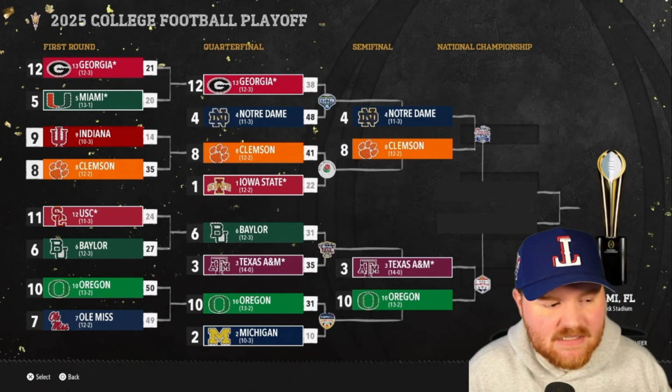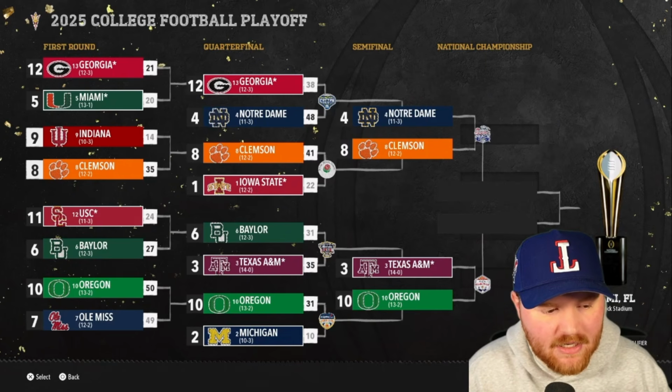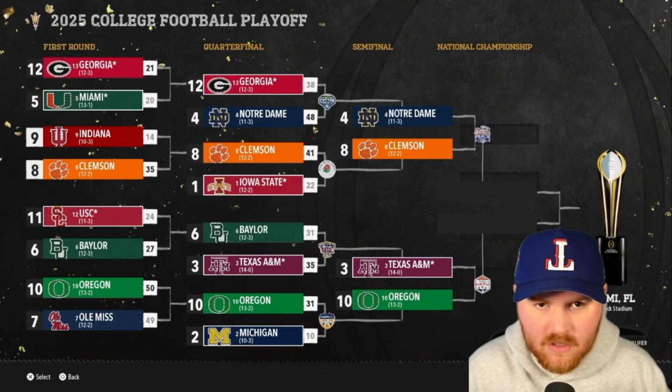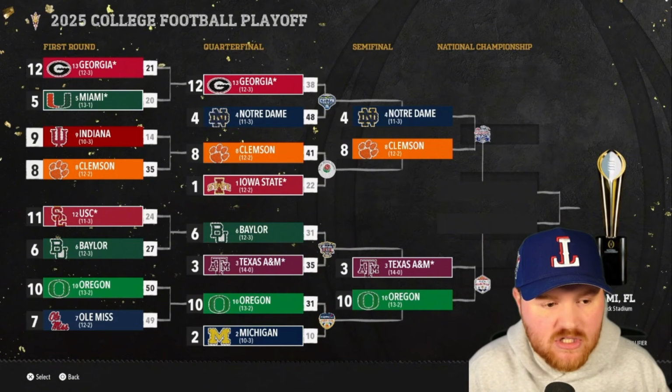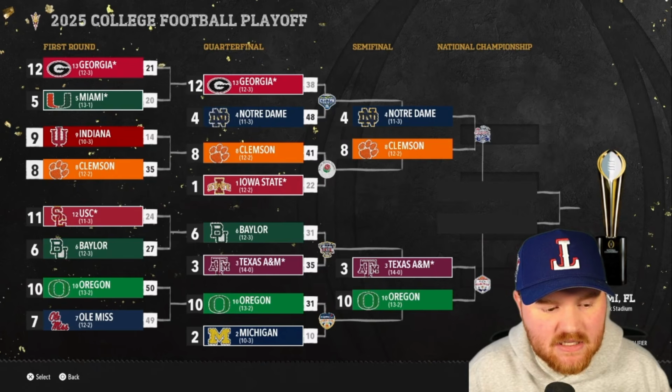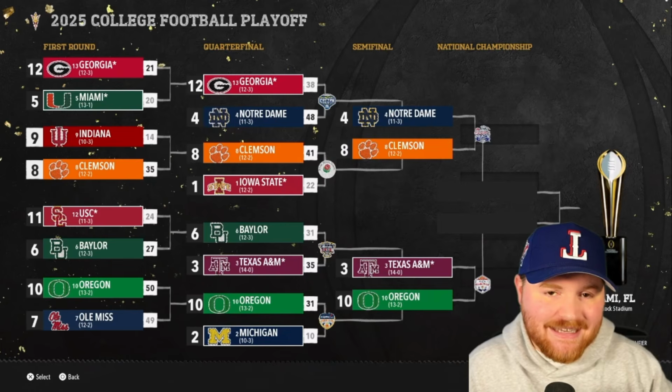A&M keeps their undefeated season alive. They win the old school Big 12 matchup, 35-31 over Baylor in the Sugar Bowl. A&M will face Oregon, who gets their second straight upset. They take down Michigan 31-10. It's A&M, Oregon in the Fiesta Bowl, probably a pretty good midway point for those 2 teams to play, and Notre Dame, Clemson in the Peach Bowl. So the Pac-12, the SEC, the American, and the Big Ten all represented in the semifinal.